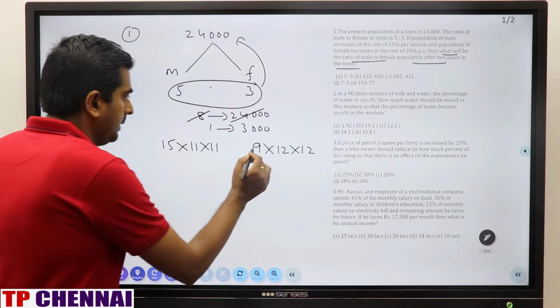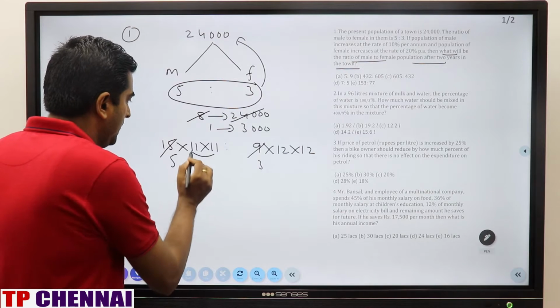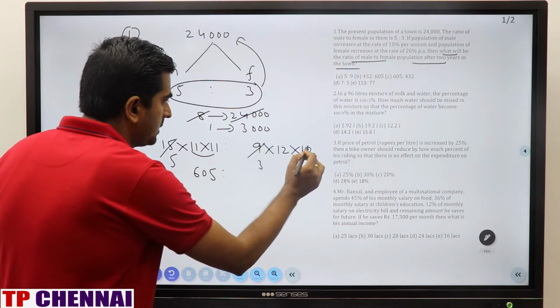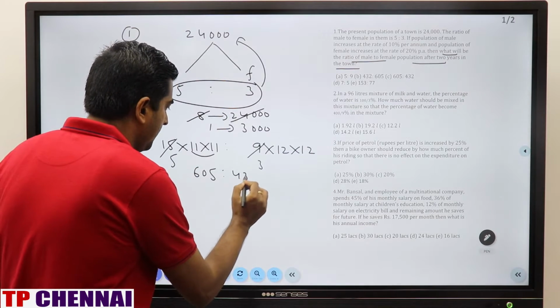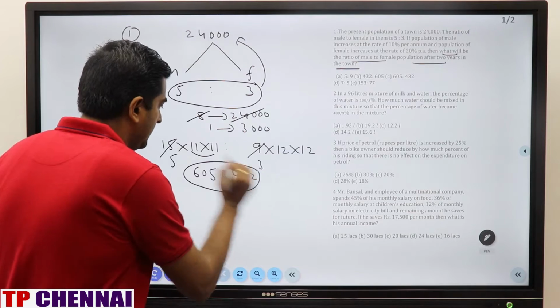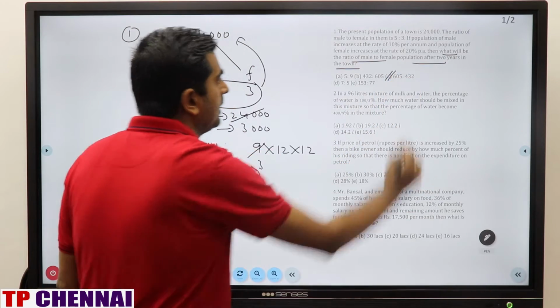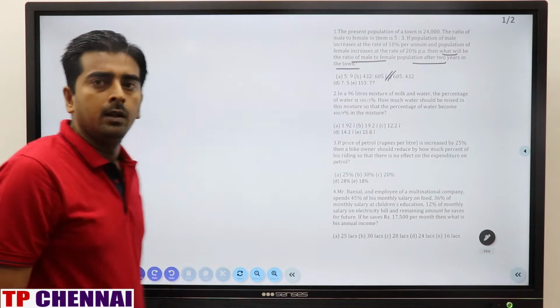Now 11 into 11 is 121, and 121 into 5 is 605. 12 into 12 is 144, and 144 into 3 is 432. So my answer is 605 is to 432, which is the third option. Clear? Now we'll see question number 2.